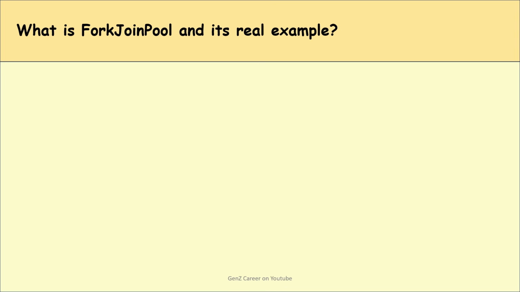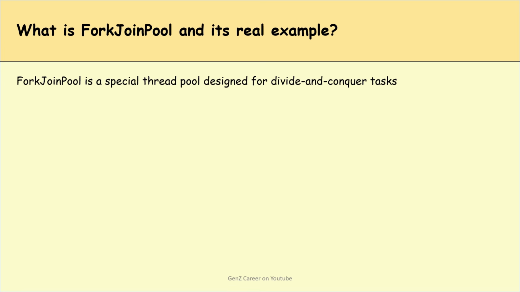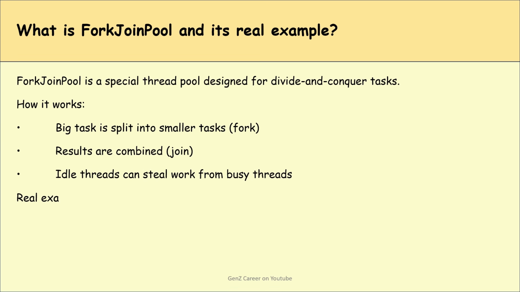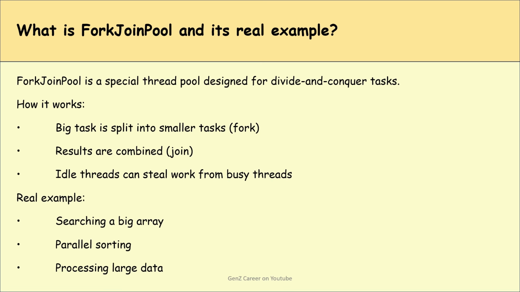What is ForkJoinPool and its real example? ForkJoinPool is a special thread pool designed for divide and conquer tasks. How does it work? Basically, a big task is split into smaller tasks, that is fork. Results are combined, that is join. Idle threads can still work from busy threads. Real examples are searching a big array, parallel sorting, and processing large data in chunks.